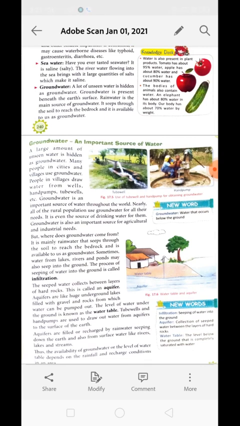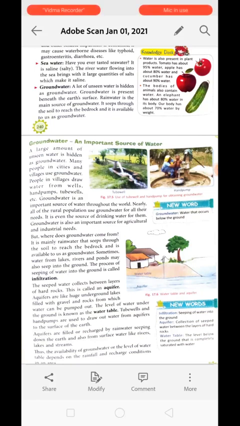But where does this groundwater come from? It is mainly rainwater that seeps into the soil, reaches the bedrock, and becomes available for us to use. Sometimes water from lake, river, and pond may also seep into the ground, and the process of seeping of water into the ground is known as infiltration. The water from sources like lake, river, and pond seeping into groundwater is known as infiltration.